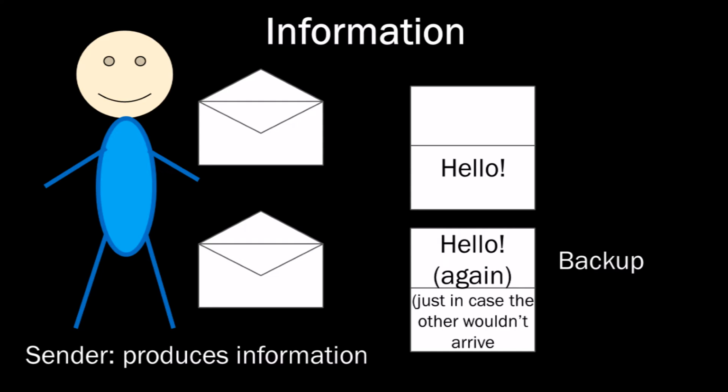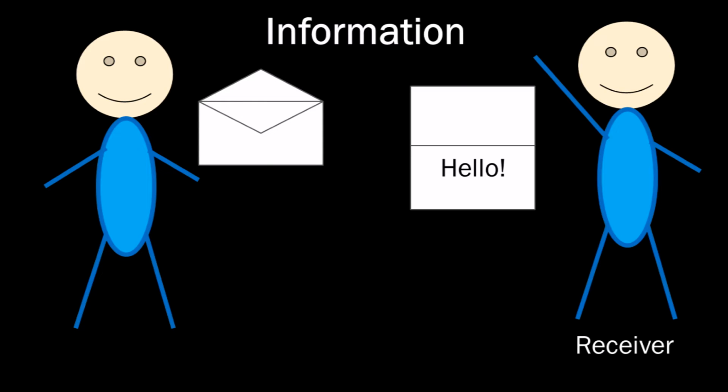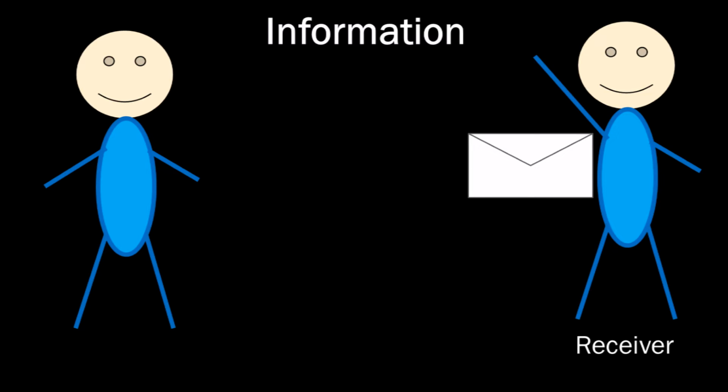There's another way to recognize information. When we see something passing from a sender to a receiver, and the receiver responds in a way that somehow makes sense, we can be sure that information is involved, even if we don't see or understand the content of the message. Information demands intelligence.